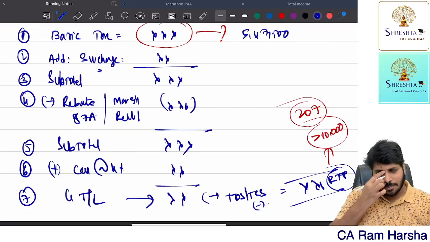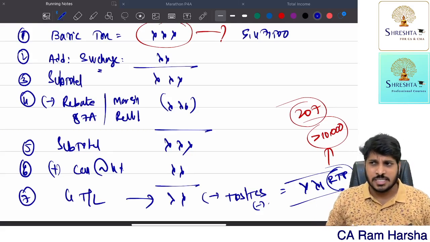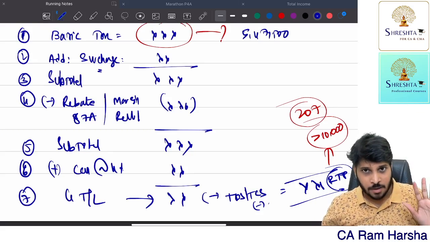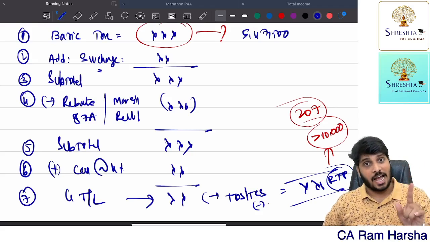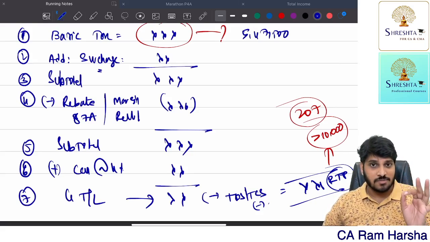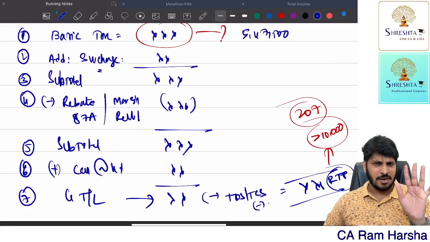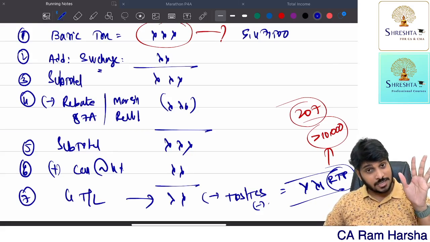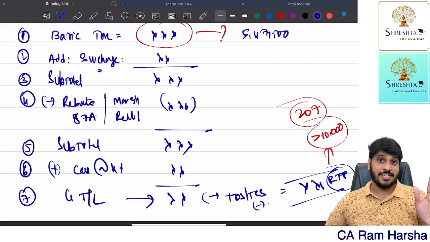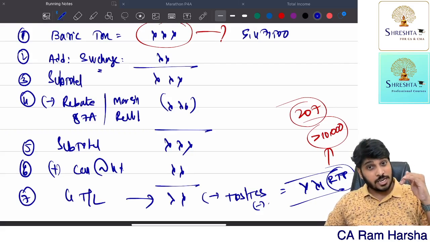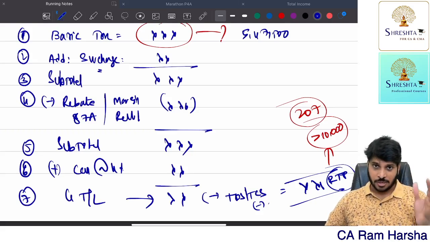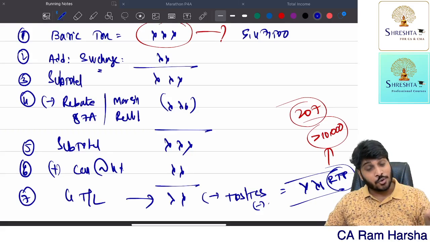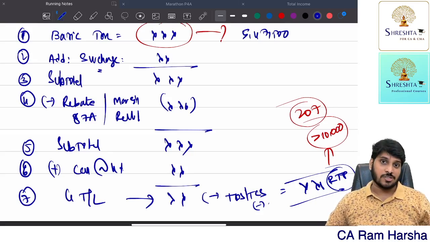Now surcharge is applicable for all types of assets depending upon the total income. For an individual, surcharge is applicable if the total income is crossing 50 lakh. If the total income is crossing 50 lakh but not exceeding 1 crore, 10% is the surcharge. If total income is crossing 1 crore but not exceeding 2 crore, 15%. If the total income is crossing 2 crore but not exceeding 5 crore, 25%. If total income is crossing 5 crore, 37% is the surcharge.